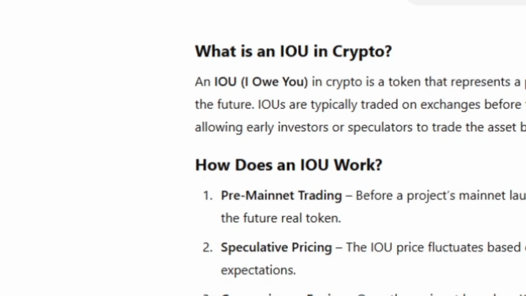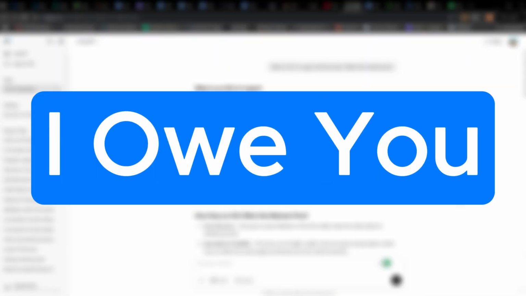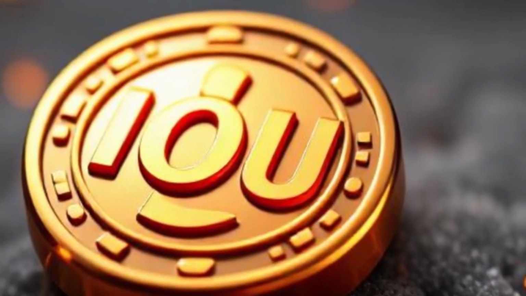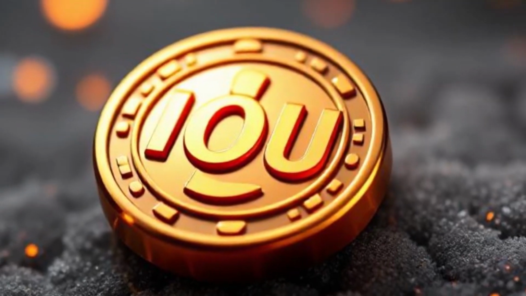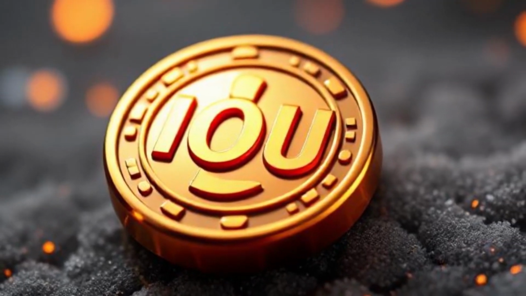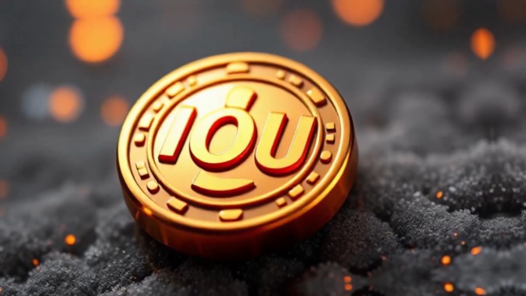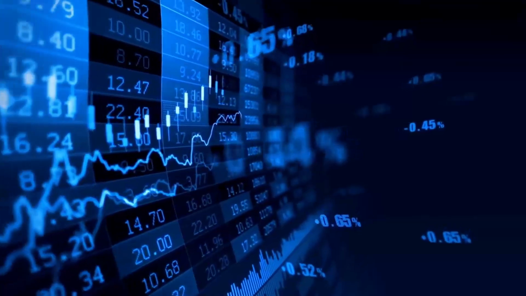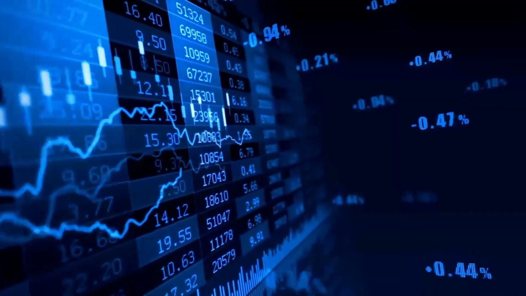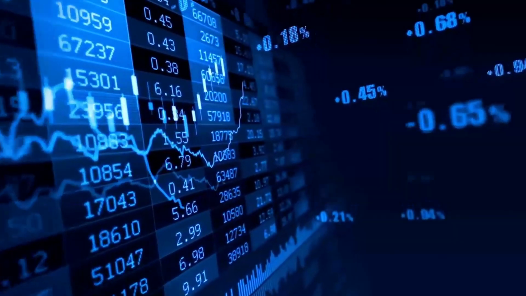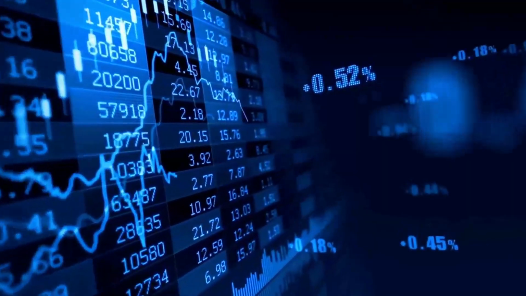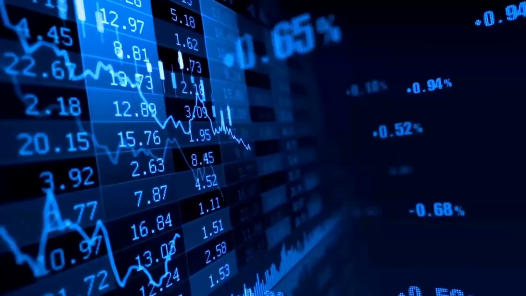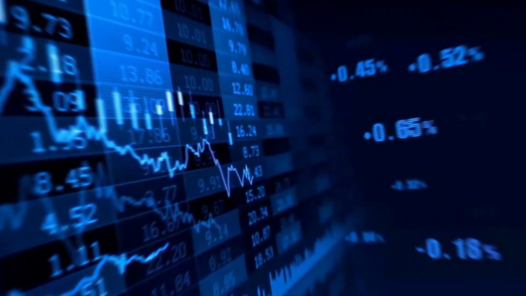So what is IOU? That's basically what it is. IOU, I owe you. That's what it means. An IOU in crypto is a token that represents a promise to deliver an actual cryptocurrency in the future. IOUs are typically traded on exchanges before the official launch of a blockchain's mainnet. This allows early investors or speculators to trade the asset before they can withdraw the real tokens.